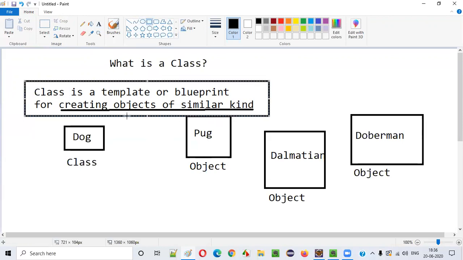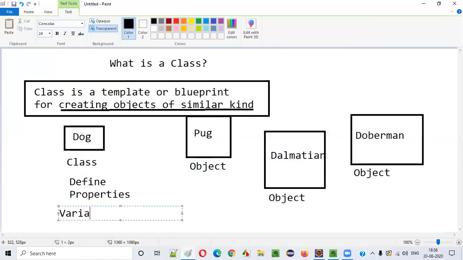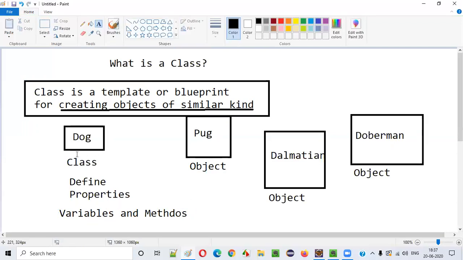So what exactly is a class? A class is a template or blueprint for creating objects of similar kind. Here pug, Dalmatian, and Doberman are of similar kind. These are all objects, and we are able to create them with the help of this Dog class. How? Because the Dog class will define properties. Properties means variables and methods. The variables and methods will be defined in the Dog class, and using it as a template we can create objects like pug, Dalmatian, and Doberman.